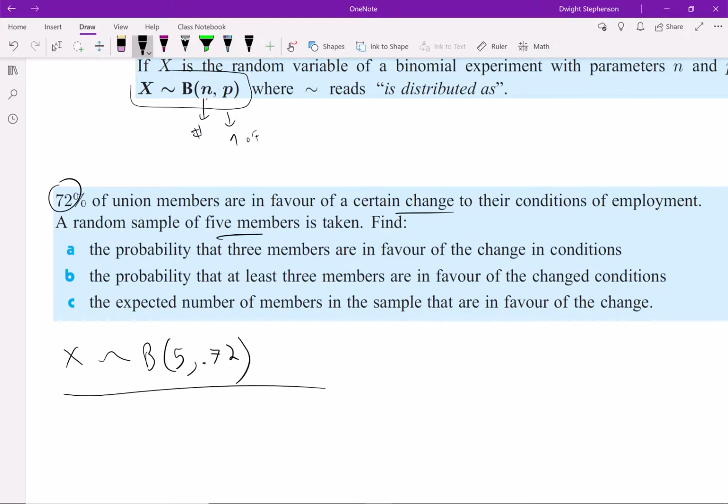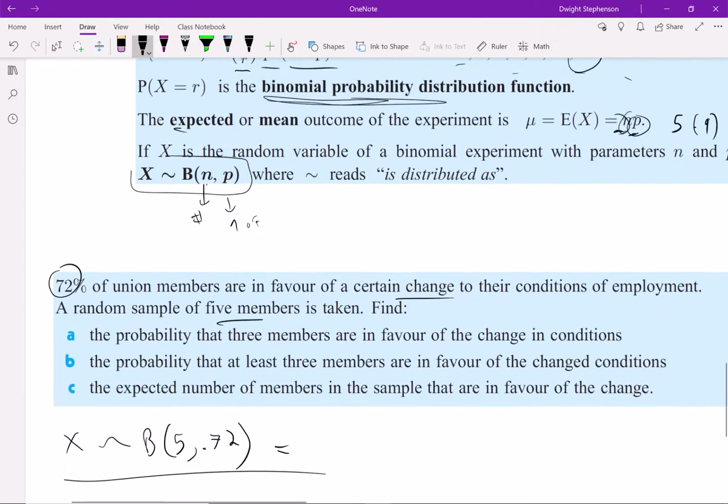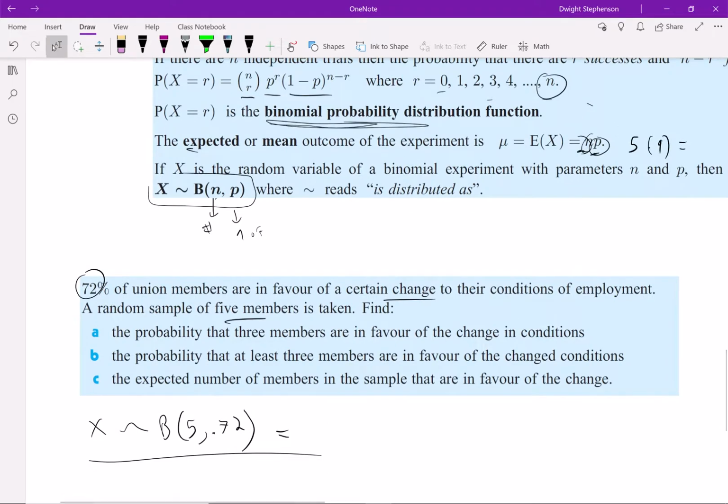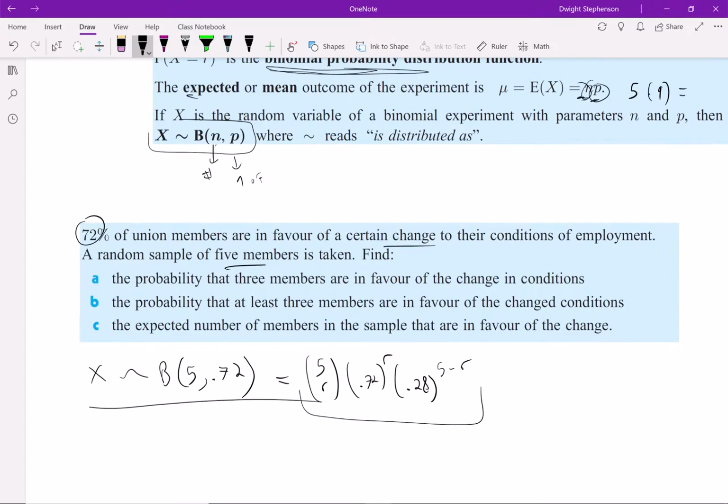If we take our formula up there, we're going to have 5 choose R, where R goes 0, 1, 2, 3, 4, 5, times 0.72 to the R times 1 minus 0.72, which is 0.28, to the n minus R, which is 5 minus R, and this would give me my probability distribution.